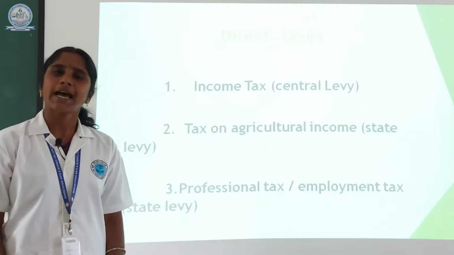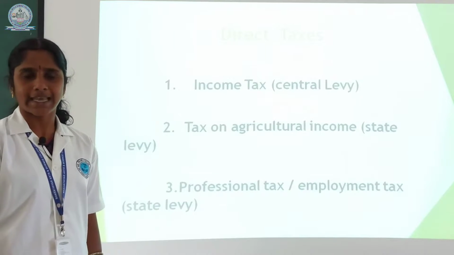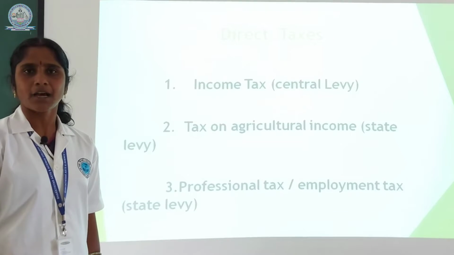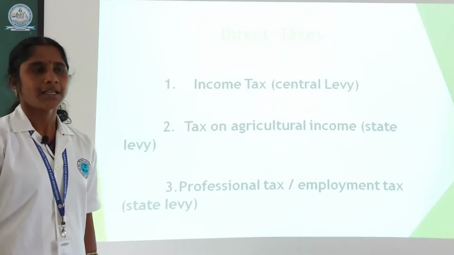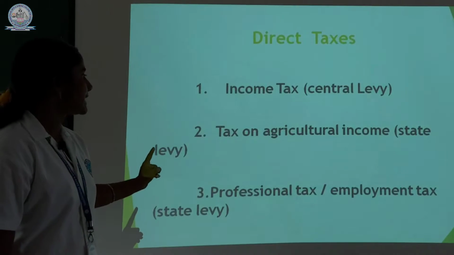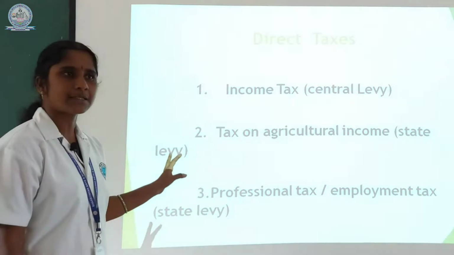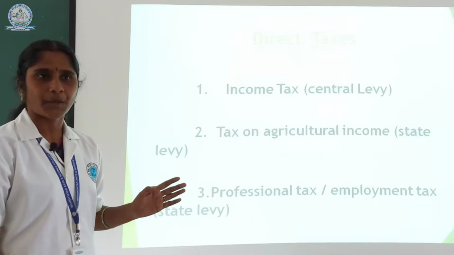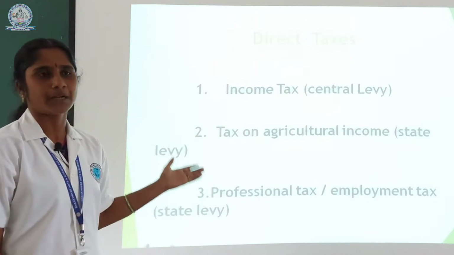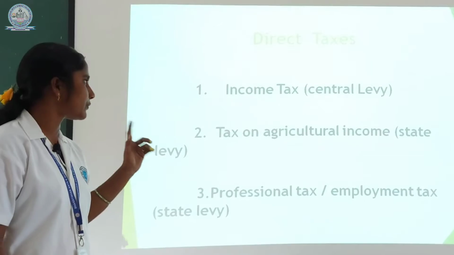What is direct tax? Direct tax is when the liability and burden of tax lies on the same person. Indirect tax means the liability and burden of tax lies on different persons. The following are examples of direct tax: income tax, tax on agricultural income, and professional or employment tax. Income tax is an amount paid by the people on the income earned by them. It is levied by the central government. The authorization is only in the hands of the central government for collecting income tax from the people.